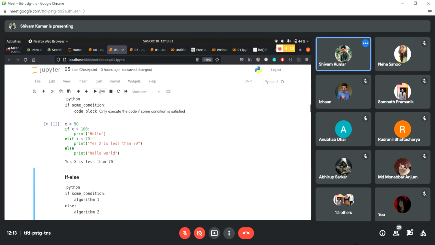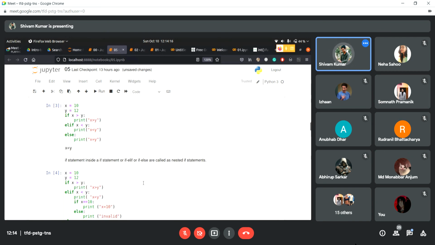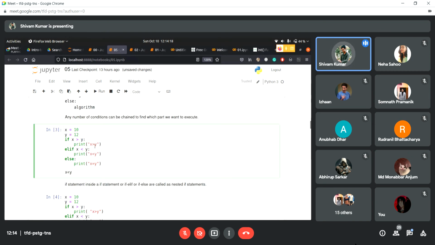Now it says x is less than 70, because I first checked x is greater than 100. That's not true, so now it is checking if x is less than 70. That is true. X is 50, so it is less than 70. It just says x is less than 70, and the rest of the statements are ignored. It goes to the next line. So we are done with else if also. This is also an implementation of the if else statements.